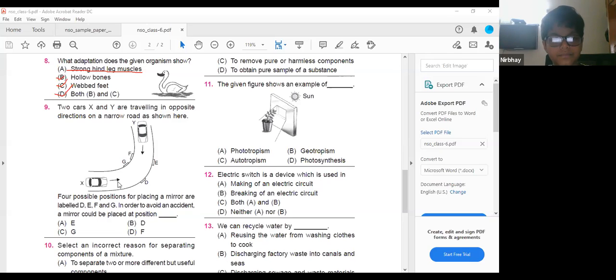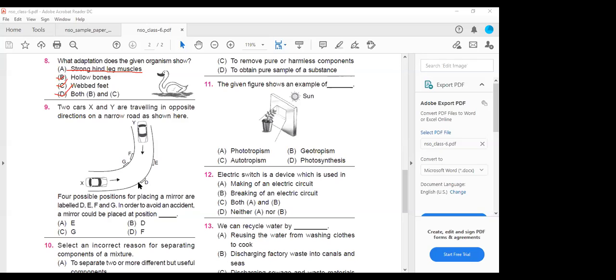Option D is the correct answer. If you place the mirror there, the person coming here can see the other person, and the person moving this side can also see the image of the other car. So option D, that is option B, is the correct answer.